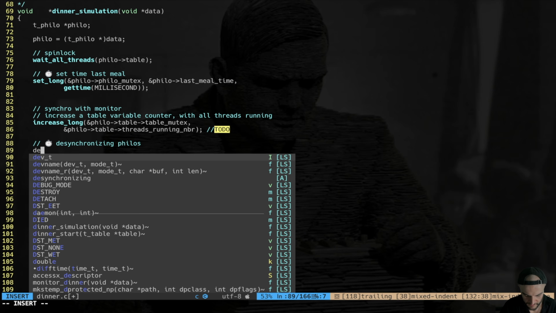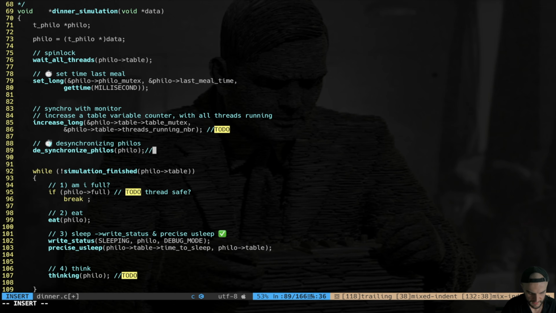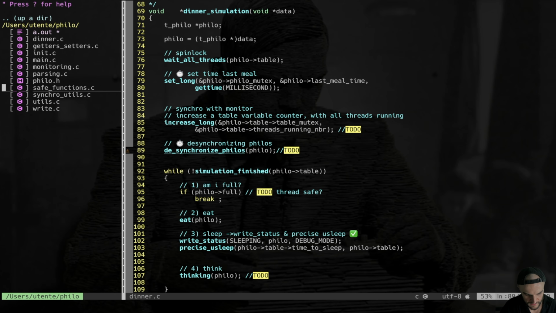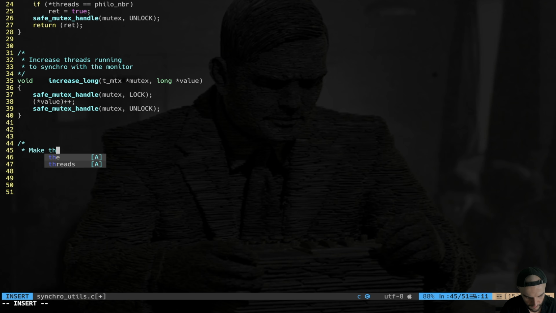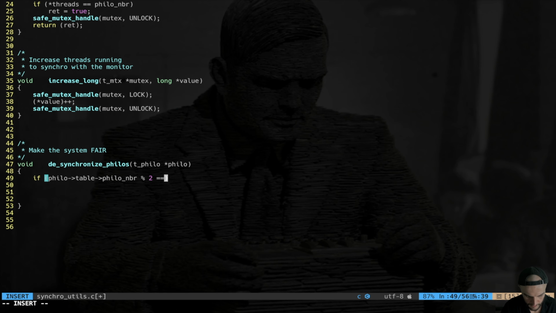The function is synchronize philos. It takes philo as an input. We are going to implement this, and we're going to put this in synchro utils. So this is a function trying to make the system fair. All right. So it's going to be void synchronize philos, a pointer to the actual philosopher. And I say if the system contains an even number of philosophers, so if philo table philo number modulo 2 equals 0, else it's an odd system.